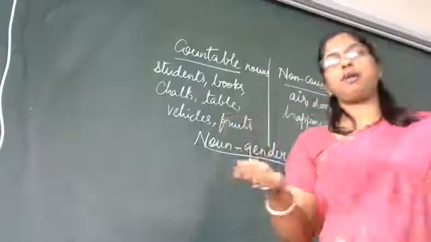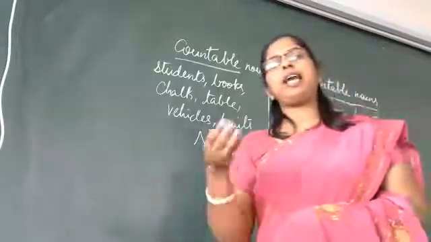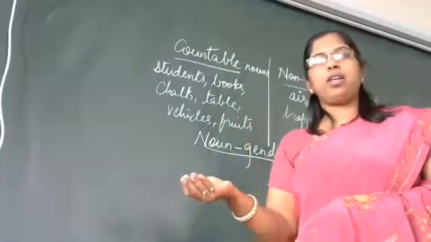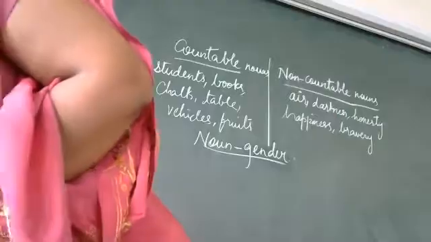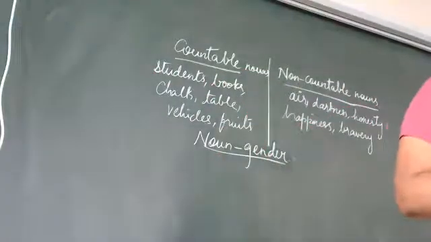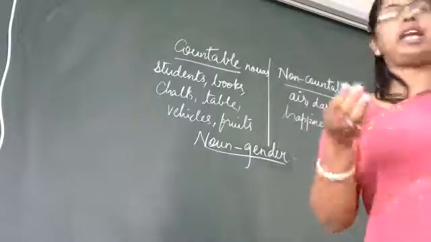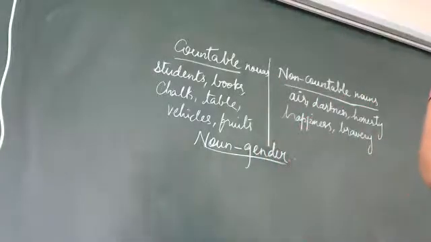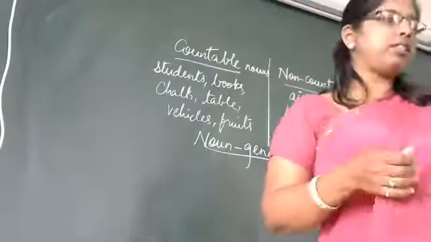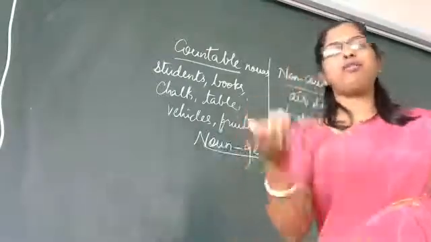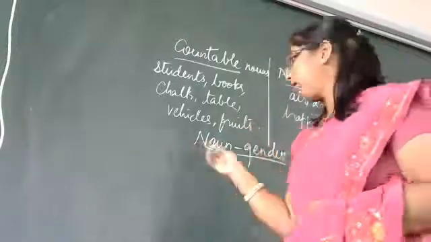Then it is common gender. That is either it is male or a female. For example, friend. It can be a male, it can be a female, girl or a boy. Then teacher. Teacher can be what? It can be male, it can be female. Okay. Then we have student. It can be a girl, it can be a boy. And then we have neuter gender. Neuter gender means all non-living things we say. Pen, book, wall, paper.